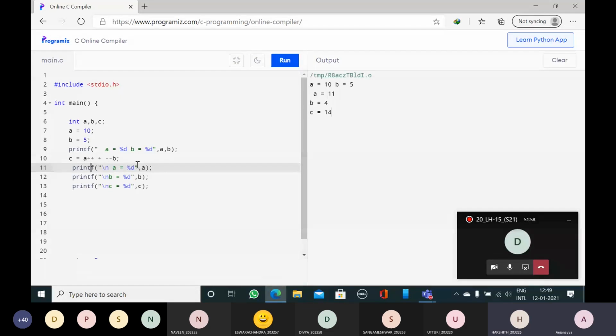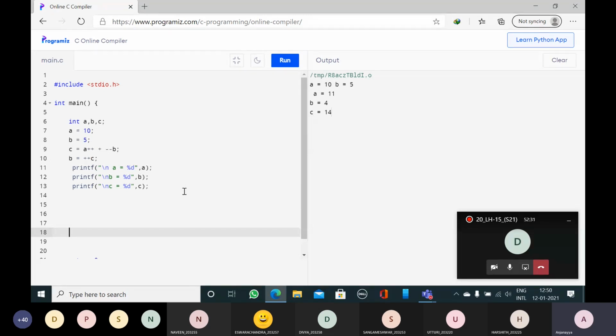Now I will use another statement: B is equal to plus plus C. Now can anybody tell what are the final values of A, B, C? I will delete this statement. I don't want to print the initial values. Now I had used two statements. C is equal to A plus plus plus minus minus B. Then again B is equal to plus plus C. Now I want the values of A, B, C onto the output screen. What is the output? Can anybody tell?